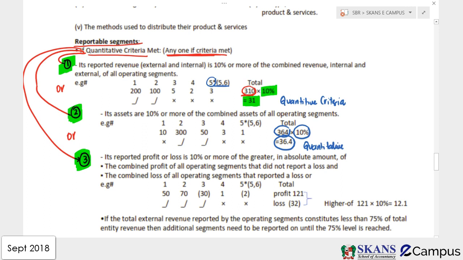If this is the quantitative criteria, guys, what we need to do, this is important. Now again, if the segment's assets, obviously the total assets, is more or equal to this amount, then it's a reportable segment. Just check. This is segment 1, only 10 assets. The assets are only 10, so not reportable. 2 reportable, 3 reportable, 4 and 5 are not reportable. Is that okay? Now check which segments have already met the criteria. The one has met the criteria, second has met the criteria, and third also has met the criteria. Only one is needed, so we can report 3 segments.